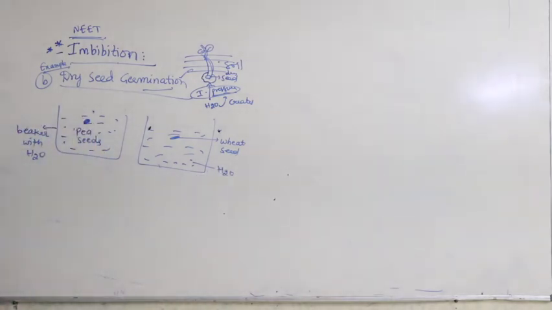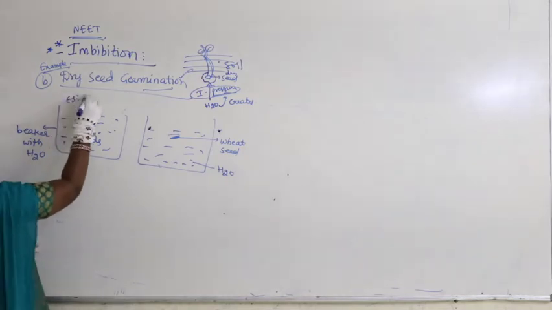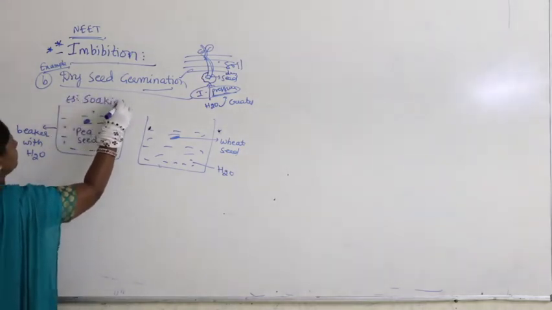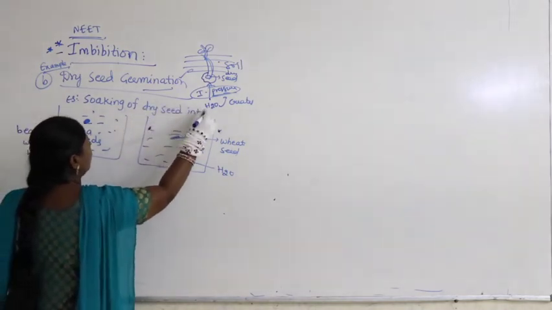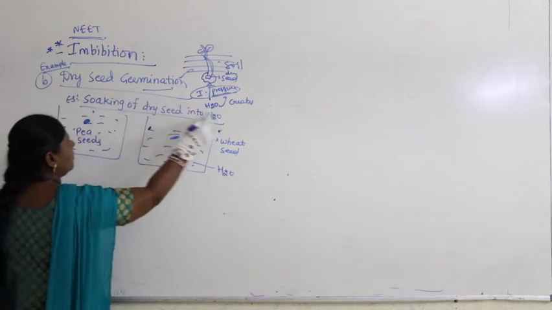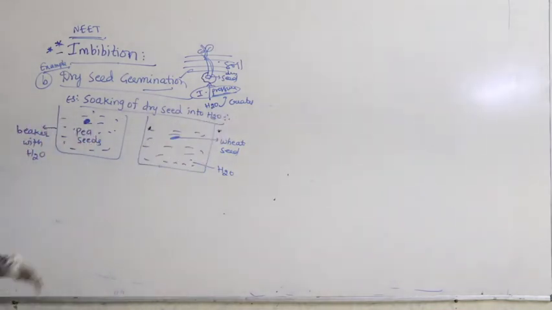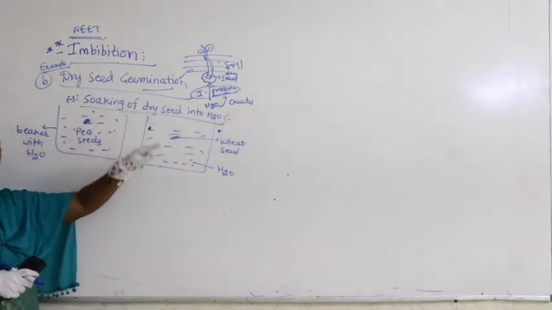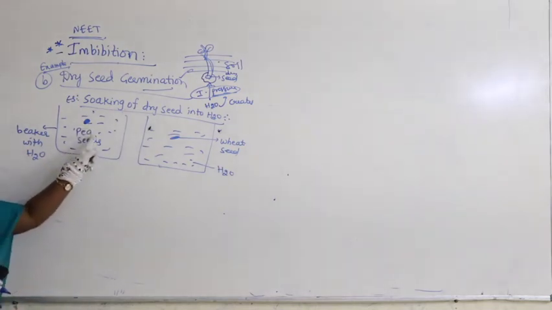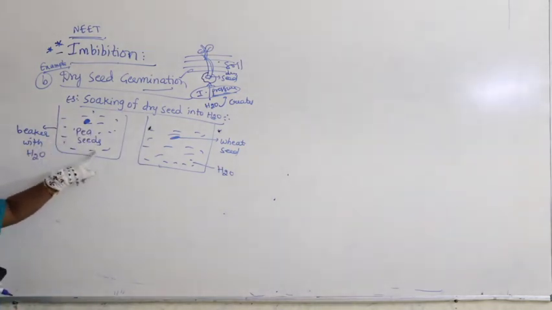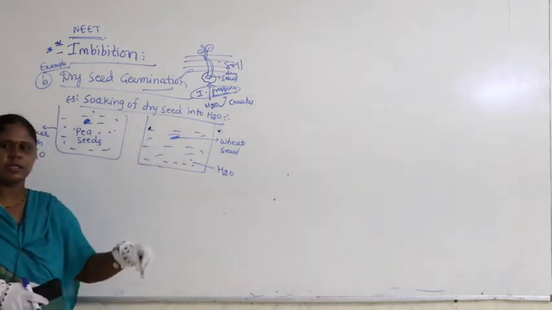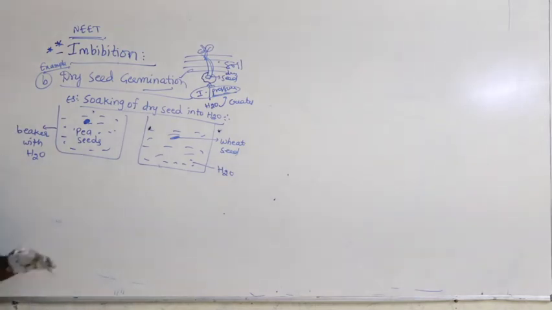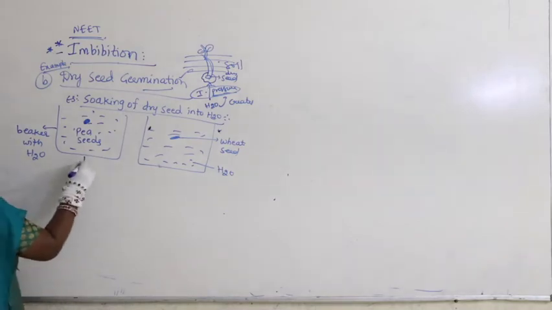What are we studying now? We are studying the soaking of dry seed into water. What did we take? Pea seed, we soaked into a beaker containing water. Another beaker, wheat seed, we soaked into water. Let us put them at the same time. Now after 48 hours, after 2 days, after 1 day, if you can see, we see that